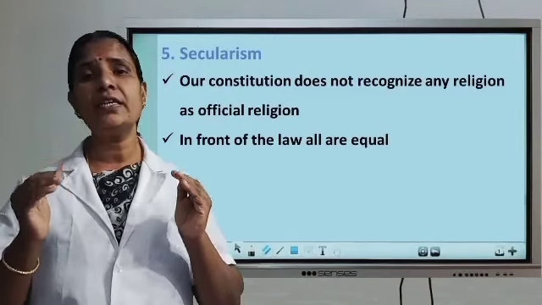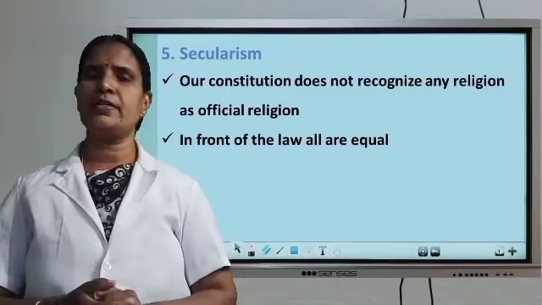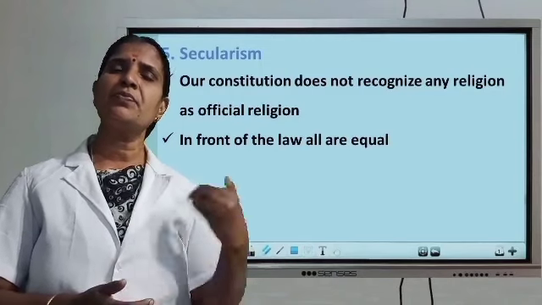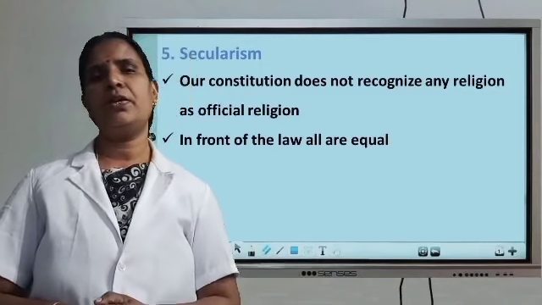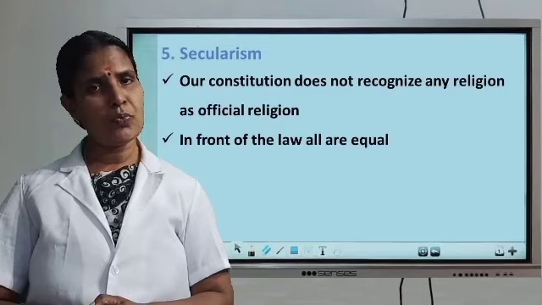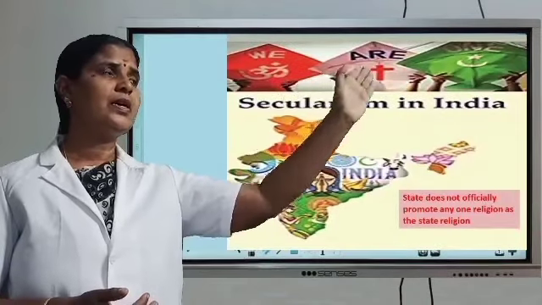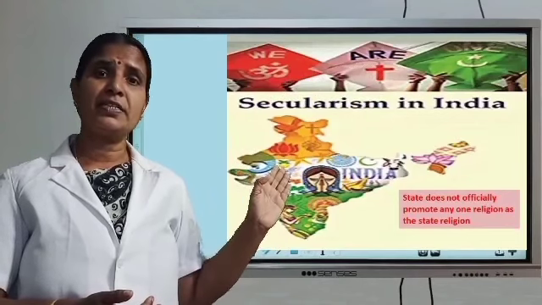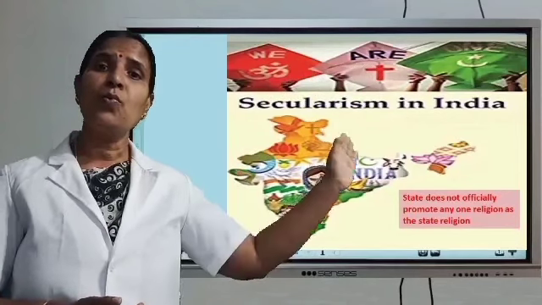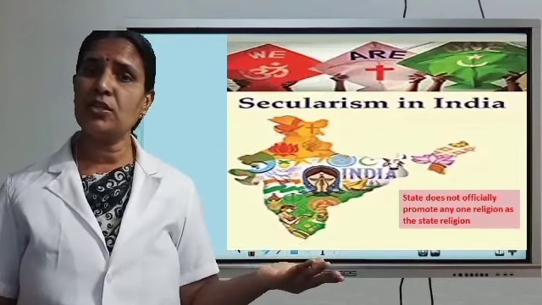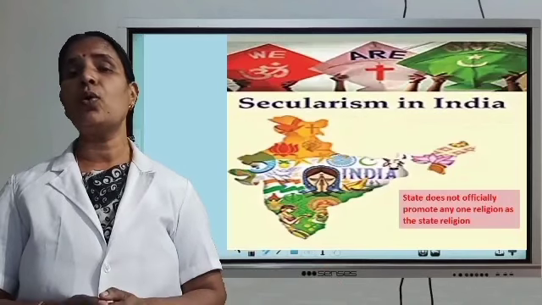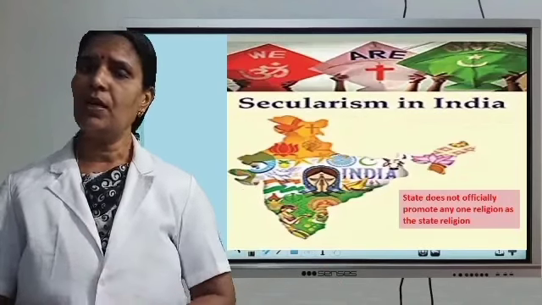They are getting equal importance. In front of the law, all are equal. I hope all of you understood. Okay, see this picture. The different religious people are saying we all are one. No discrimination on the basis of religion. All are equal in front of the law.